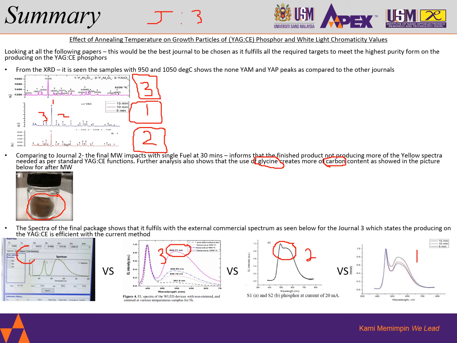And the last one, journal number 1, has lower peaks and a shorter distribution of the yellow peaks as compared to journal number 3. So journal number 3, I would say, is the best. It has nice yellow peaks, and also broader yellow peaks and high peaks as well. So this is the reason why I chose journal number 3.